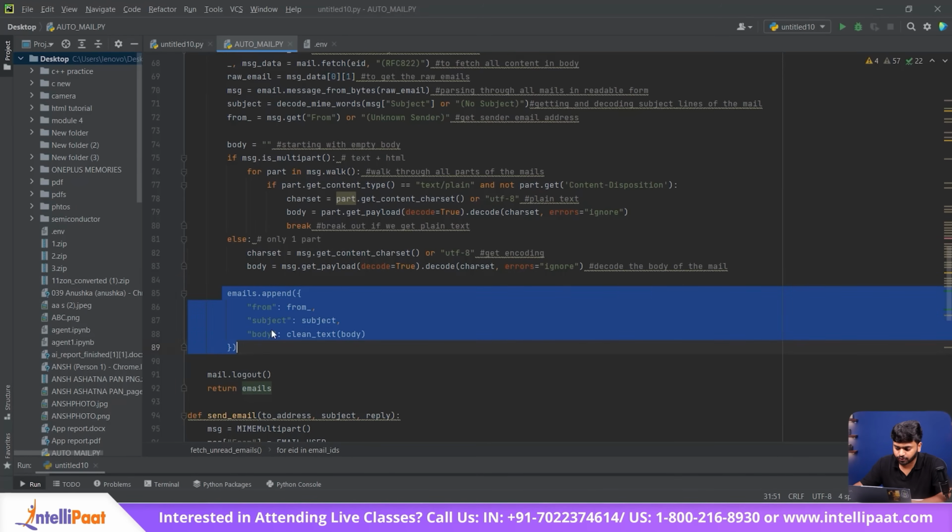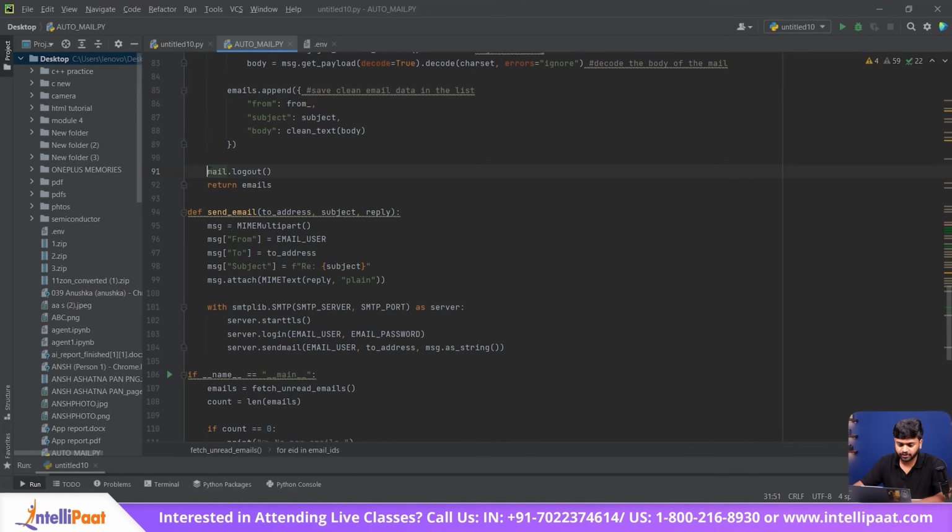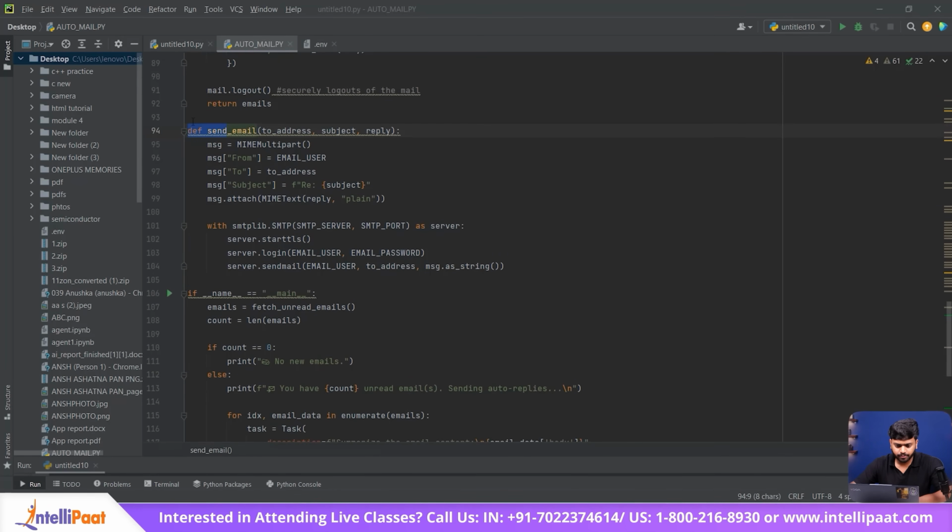In this particular part of the code, we are saving the cleaned email data into a list. And then we securely log out of the mail. Now coming to the send mail function. This is basically the function to send the replies to a mail.